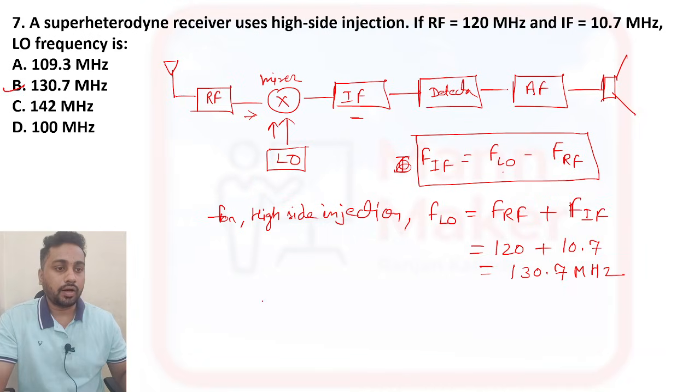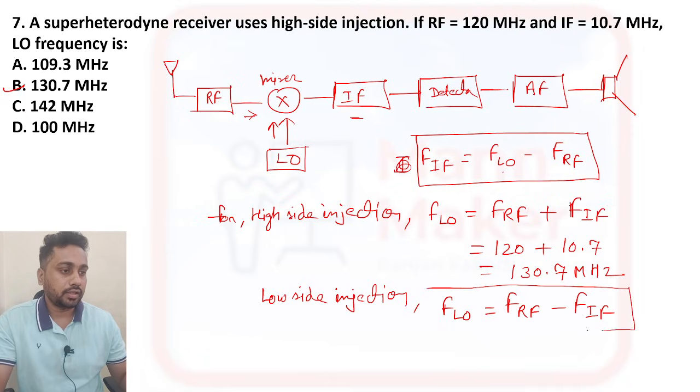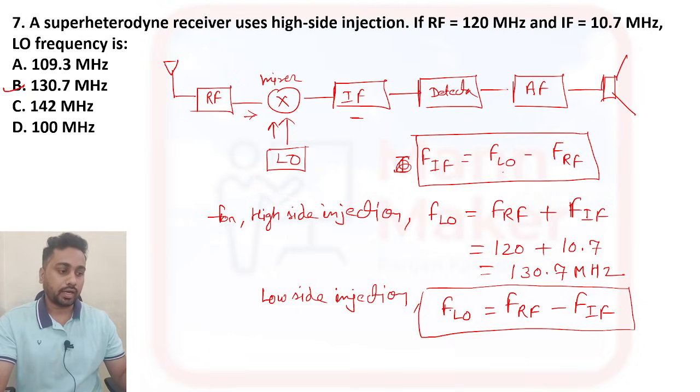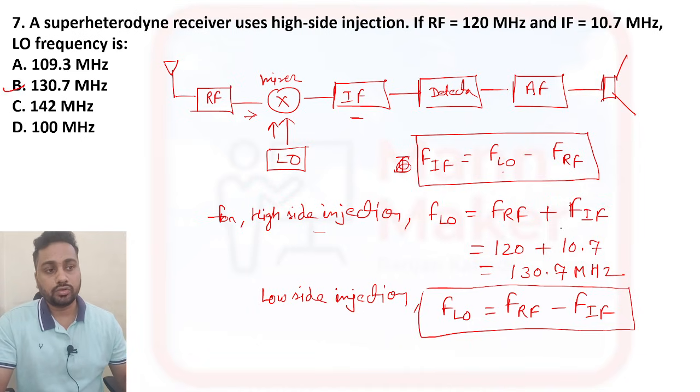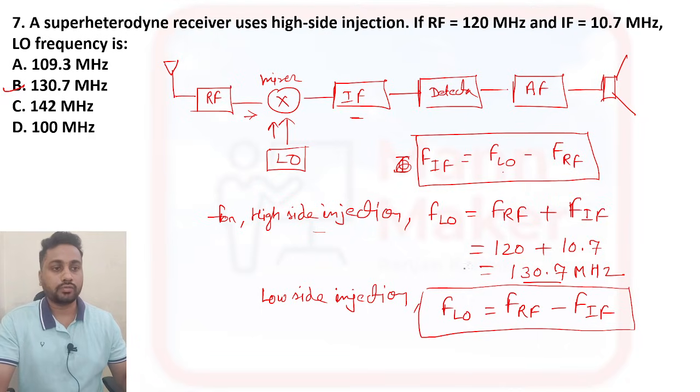Okay, suppose they ask this question for low side injection. Then FLO, the local oscillator, will be FRF minus FIF. Just remember these formulas, high side injection and low side injection. In low side injection you need to subtract, and in high side injection you need to add the RF frequency and the intermediate frequency. So from here 130.7 megahertz, option B is your right answer.